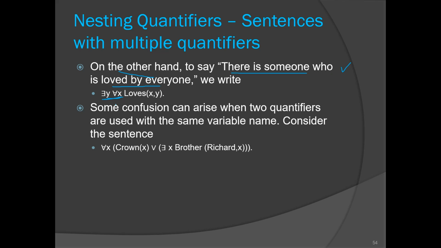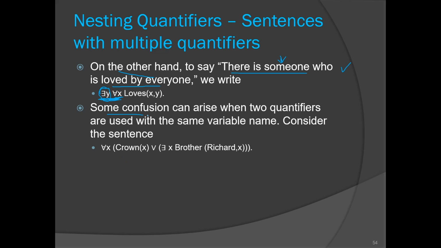In such cases you have to reverse the order of these quantifiers. Now what is the meaning of this? There is someone who is loved by everyone. This someone can be celebrities, right? Celebrities are loved by everyone. So just remember this: if the sentence is in passive voice, you have to just reverse the order of quantifiers.